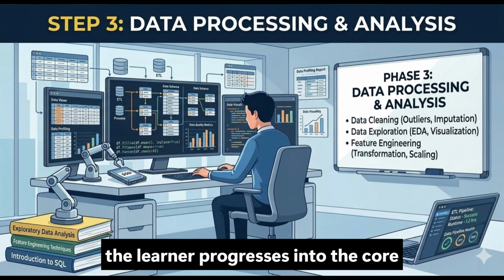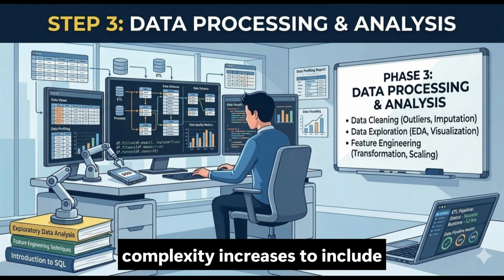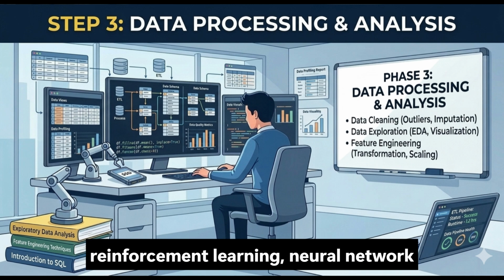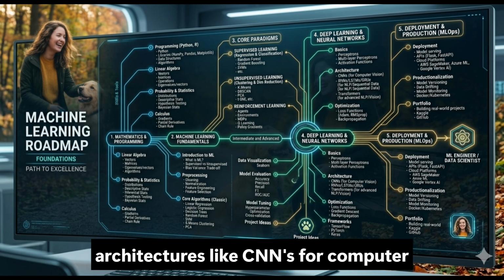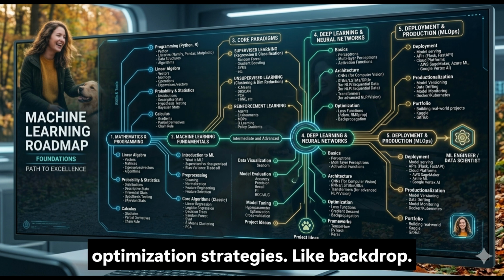As the learner progresses into the core paradigms and deep learning sections, the complexity increases to include reinforcement learning, neural network architectures like CNNs for computer vision and transformers for NLP, and optimization strategies like backpropagation.